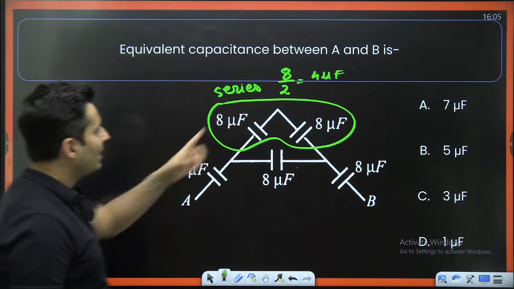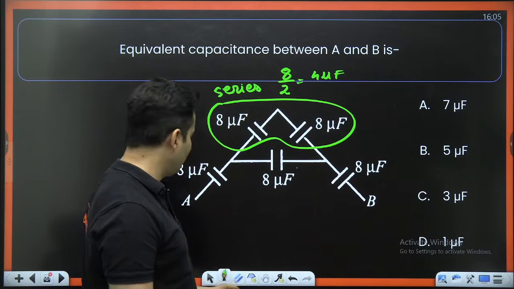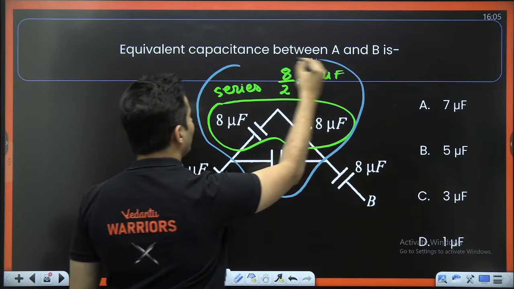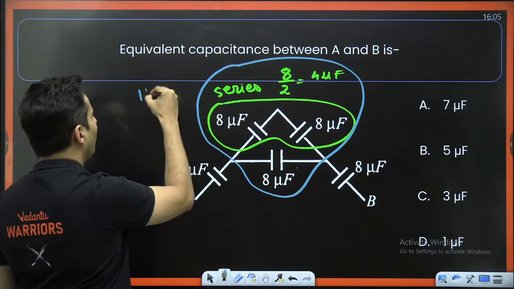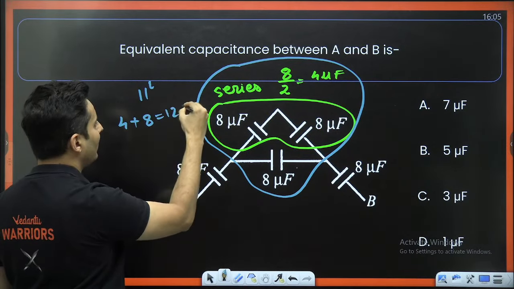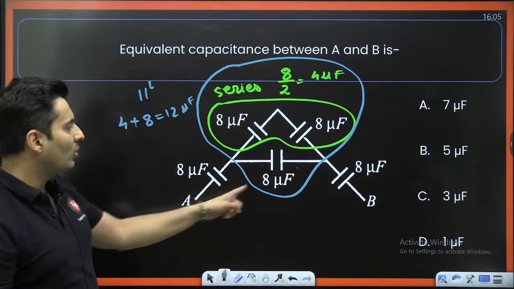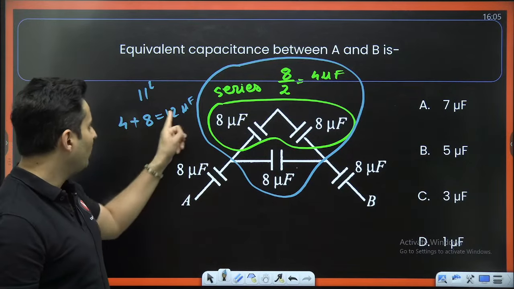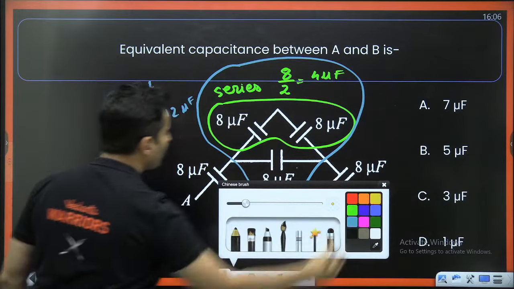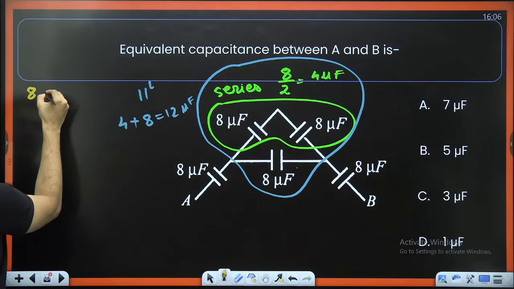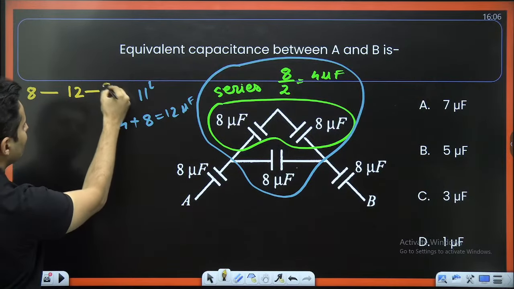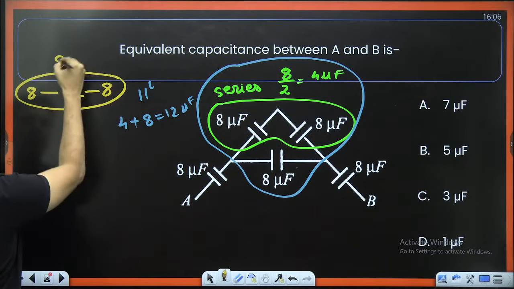Thank you. Okay. So what about 4 micro and 8 micro in parallel? So in parallel, what happens? You add them. So 4 plus 8 will make it 12 microfarad. Yes or no? It will become 12 microfarad. Now 8, 12 and this 8 are in series. Exactly. So 8 microfarad is in series with your 12 microfarad, which is in series with again your 8 microfarad. All of them are in series.